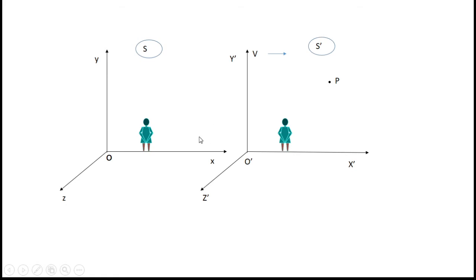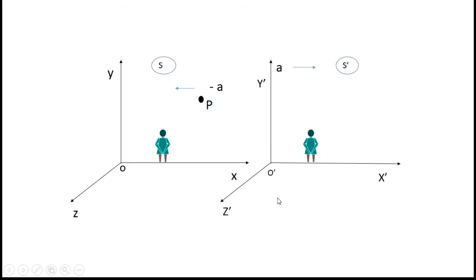But no force is experienced, or no acceleration of the particle P is observed, with respect to these two frames unless force is applied on them. If force is applied on this particle, then only both the observers can see that the particle is accelerated. Otherwise, they won't.